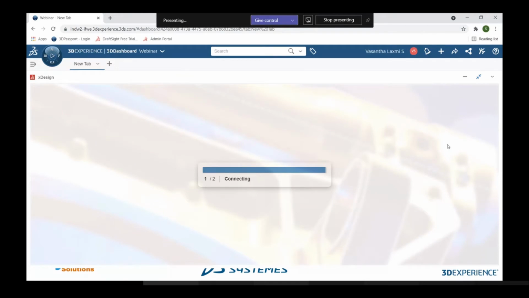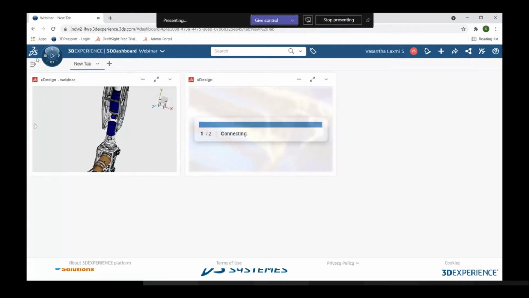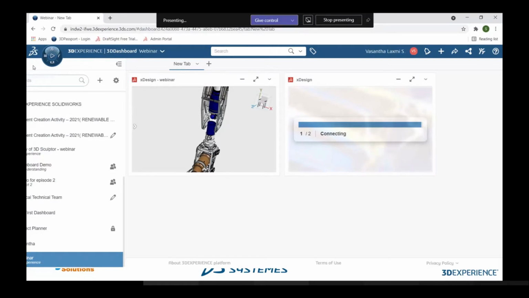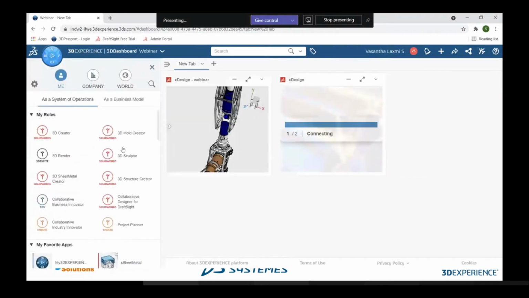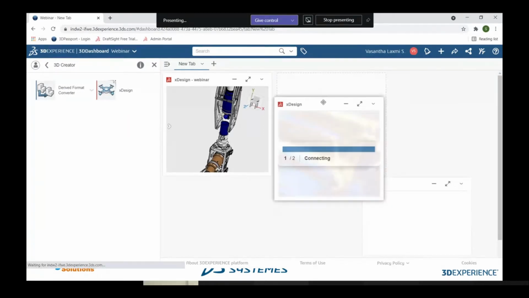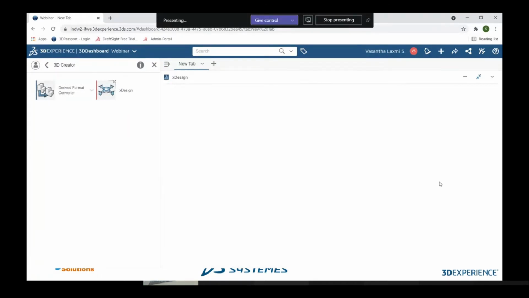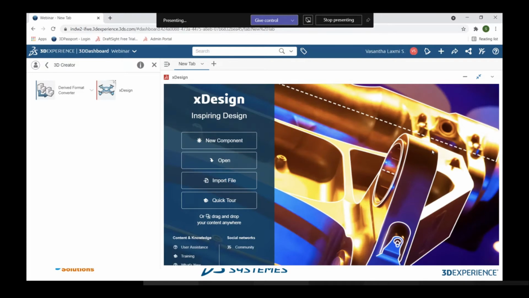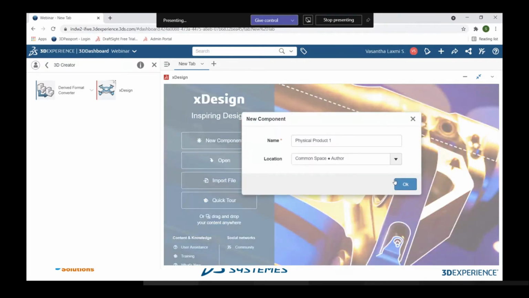Also, this kind of environment helps you, and you can access it from anywhere at any point of time. As Vasanta told about these things, it does not need any serial number installation or any kind of desktop installation. You can access it from anywhere at any point of time, and even from your models you can specify it.